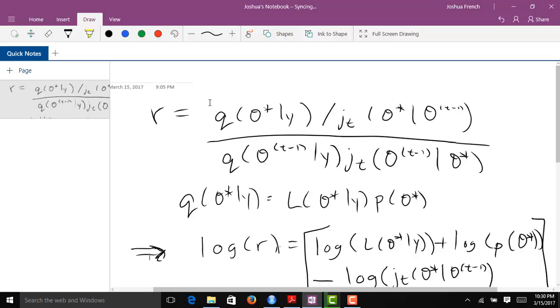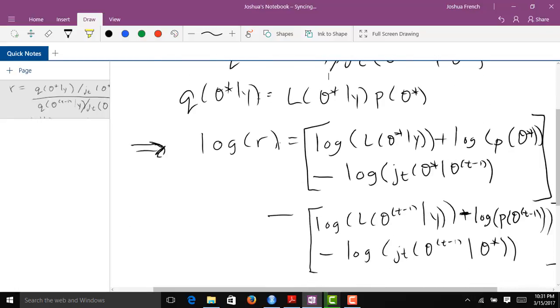So this is the unnormalized version of our posterior distribution, divided by the density for our jump distribution. We evaluate it at theta star given the parameter value theta t minus 1, the value from the previous iteration. And then we divide that by the unnormalized posterior density evaluated at theta t minus 1, divided by the jump density evaluated at theta t minus 1, given theta star, which is the value sampled in the current iteration.